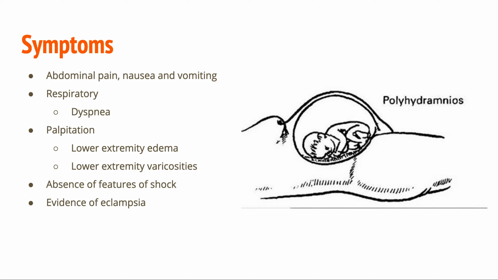The patient may be in distress because of the over-distended uterus, and also complains of abdominal pain, nausea and vomiting. There is a respiratory problem and palpitation because of pressure on the diaphragm and the lungs. The patient may also complain of lower extremity edema and varicosity because of pressure on the veins. There is absence of features of shock, and evidence of preeclampsia may be seen.